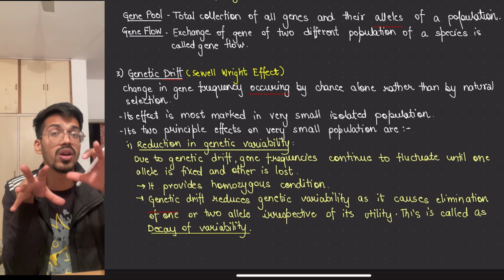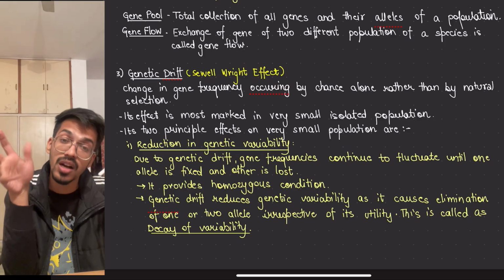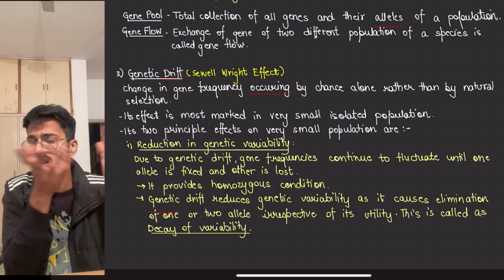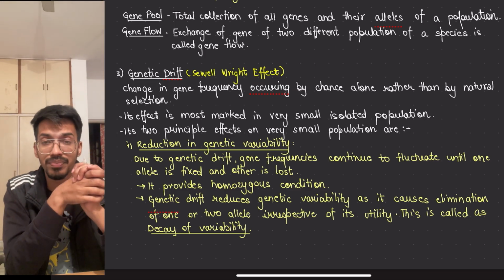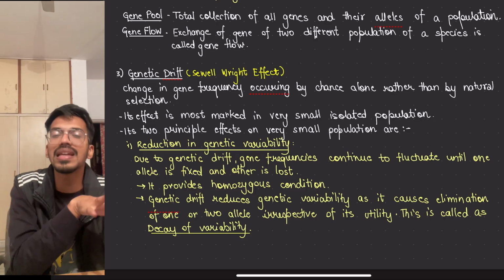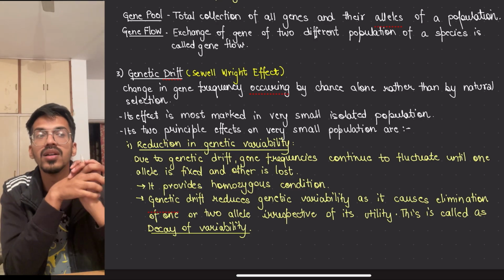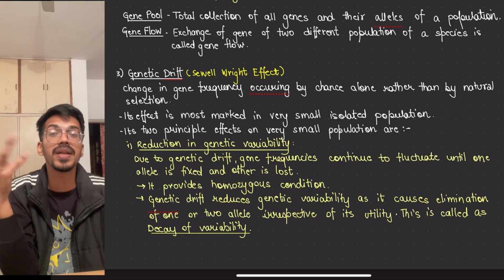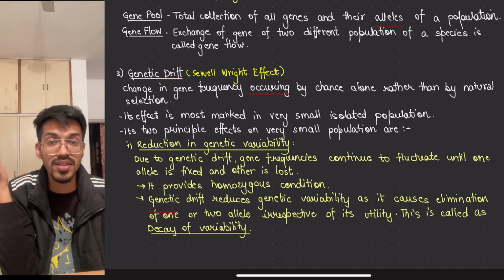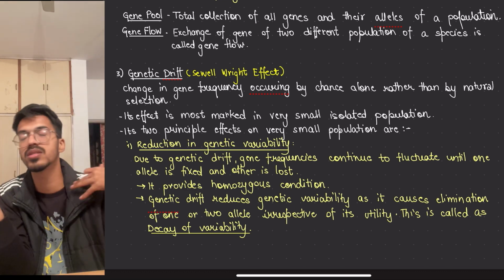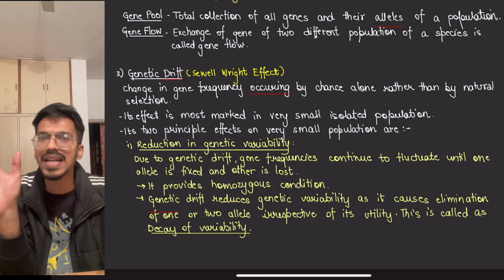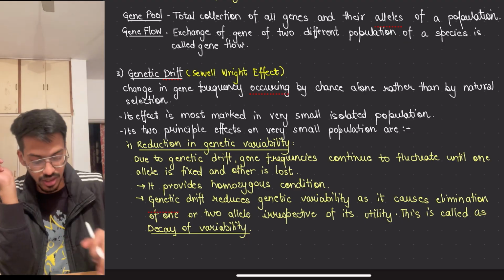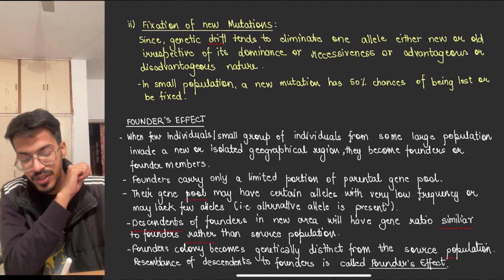Now here what happened? Only the 100 humans are left. Now among these 100 humans, let's say one such feature is cold environment adaptability. Just think, I am only giving an example, that all 100 of them don't have that, but other people had it, so we might not be able to survive in the cold environment. We have lost that gene. Unless a mutation happens in the gene during the time of evolution, we might get it back, but at present we lost it. Okay, so there is a reduction in gene variability,